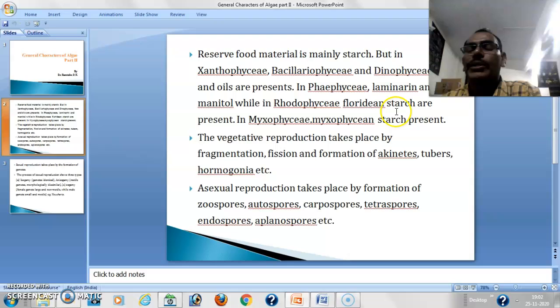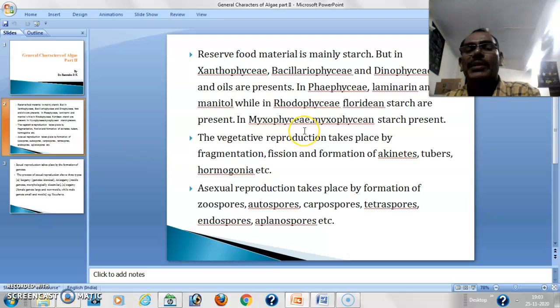So in algae, the reserved food material is mainly starch, but in some classes of algae such as Xanthophyceae, Bacillariophyceae and Dinophyceae, fat and oils are present as reserved food materials. In Phaeophyceae, the brown algae, laminarin and mannitol are the reserved food material, but in Rhodophyceae, the red algae, Floridean starch is the reserved food material.